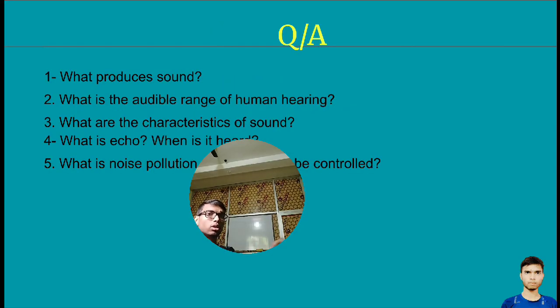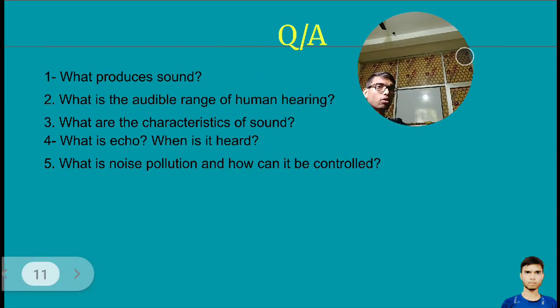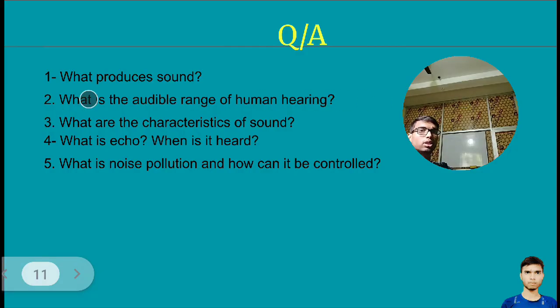Now next, we have questions and answers of this lecture. First question: what produces sound? Vibration. When an object vibrates, sound is produced. What is the audible range of human hearing? A number between 20 hertz and 20,000 hertz is the audible range of human hearing.